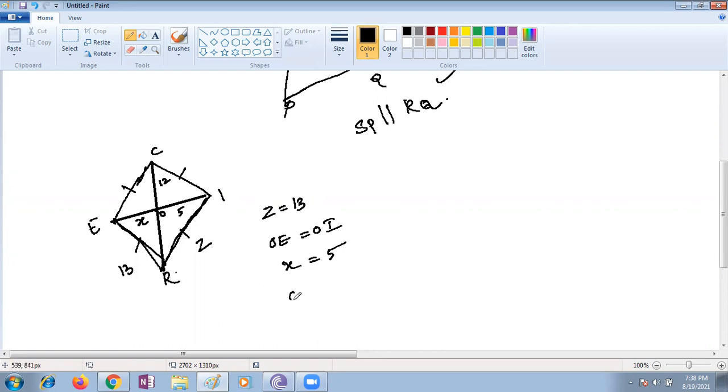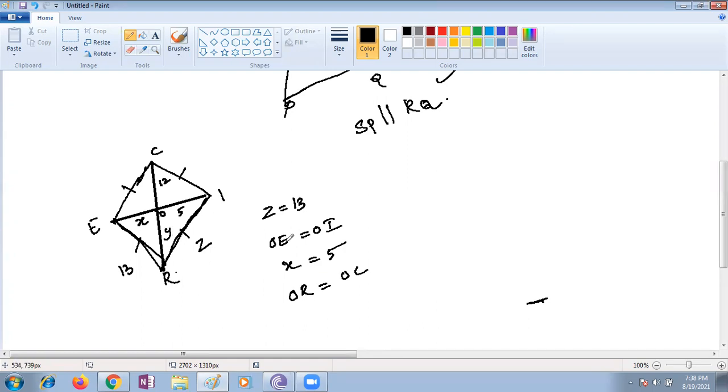The same way OR is nothing but OC. They didn't ask about Y, only X and Z you're supposed to find out, children. But Y is also given. This part is Y only.